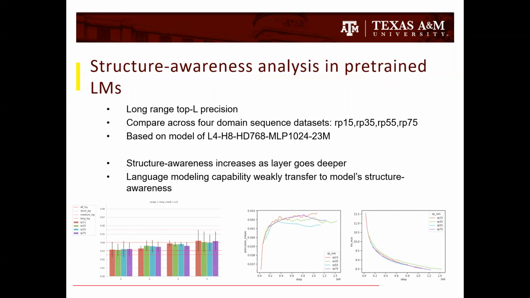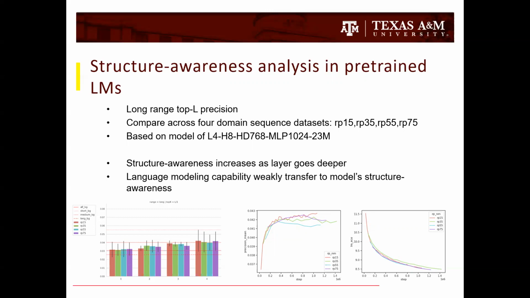Let's check some results. First, we analyze the structural awareness in pre-trained language models. We are showing the long-range top L precision here, and we are comparing performance across 4 models trained over 4 different domain sequence sets. The model used here is a small BERT with 4 layers, and each layer has 8 heads.